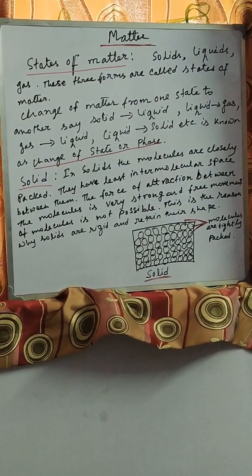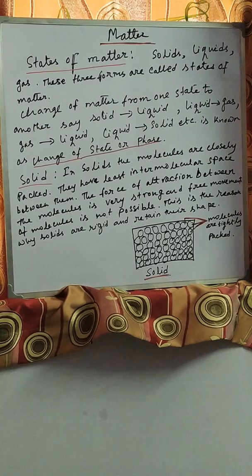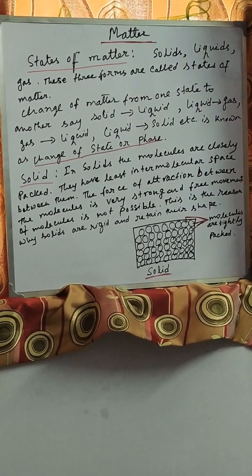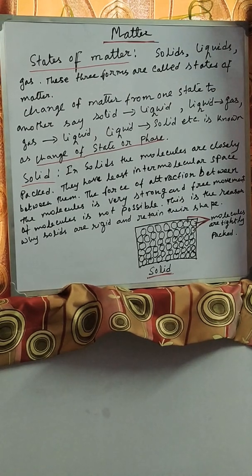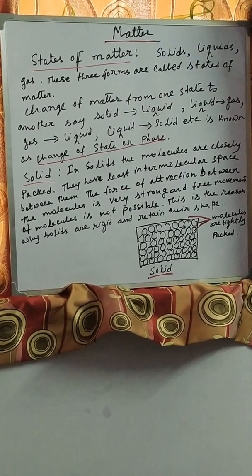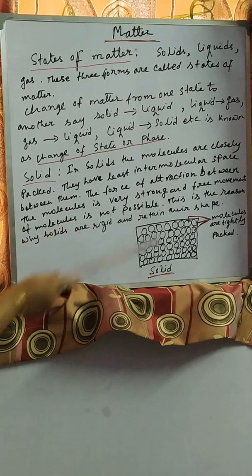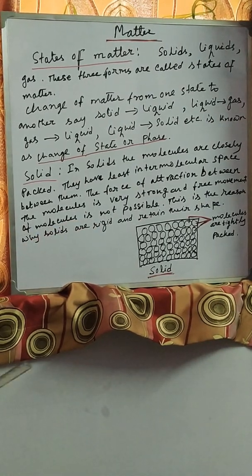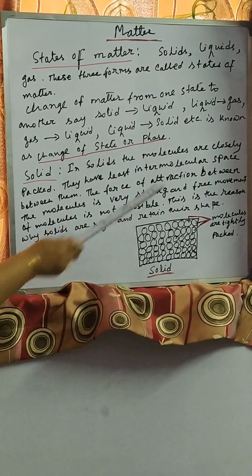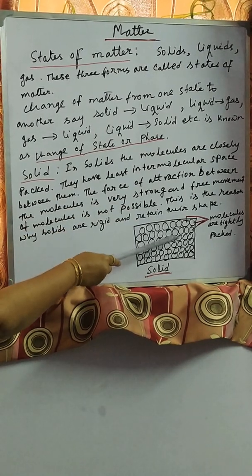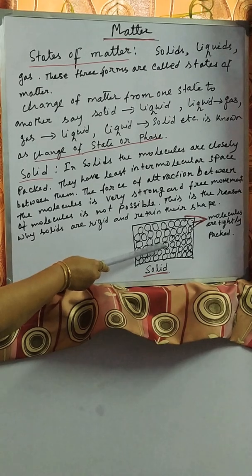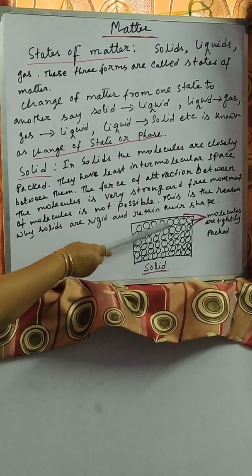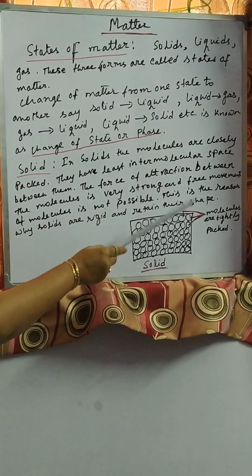They are tightly packed, no space is in between two molecules, and the molecules are attracting each other very strongly. So as they are very closely packed and one is attracting the other by a strong force, they cannot move freely.